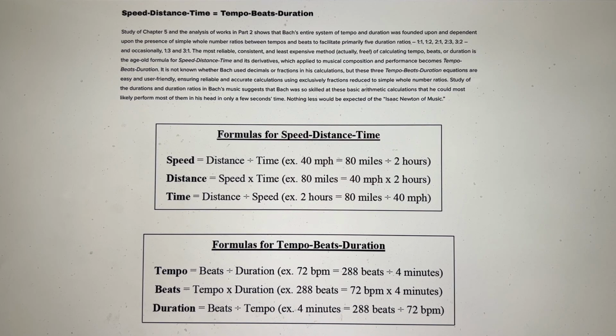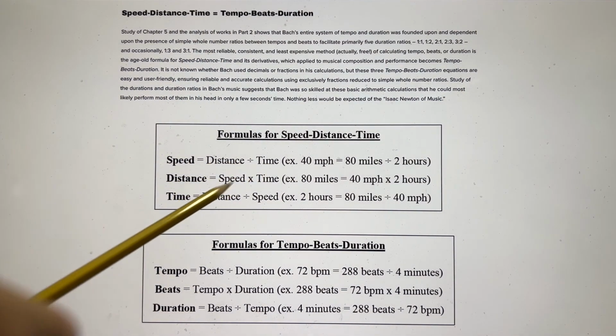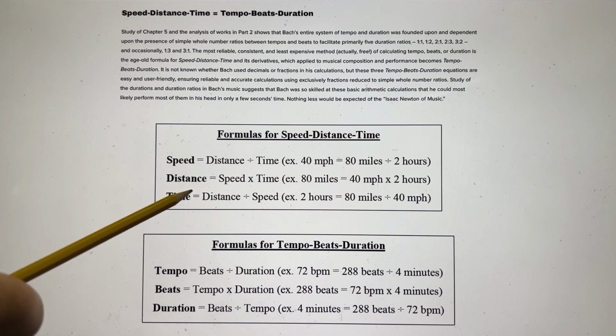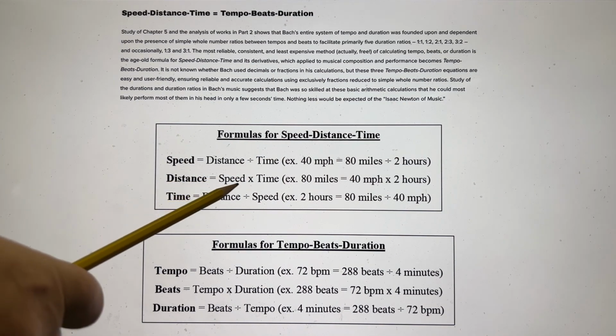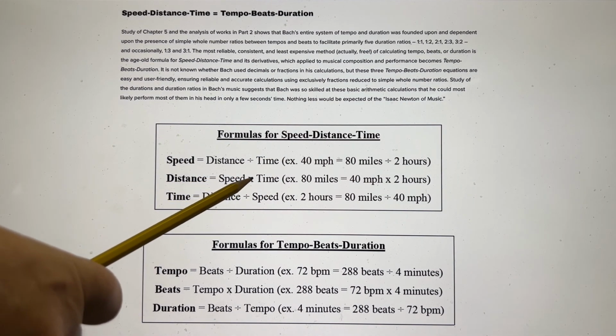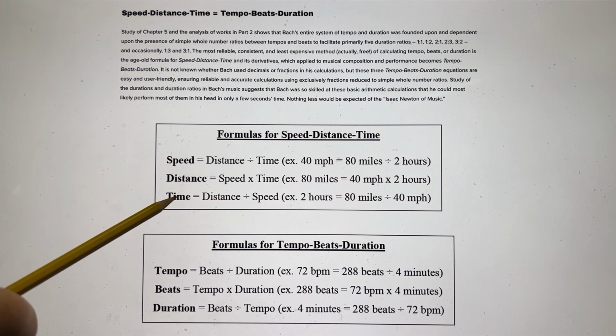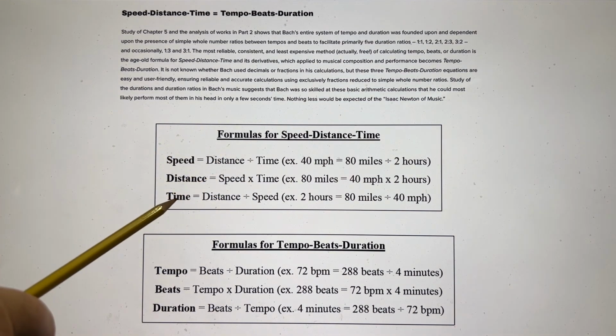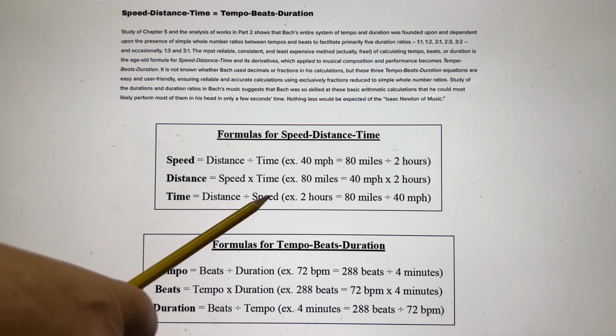So you might recall from high school math the speed, distance, and time formulas here, which are speed equals distance divided by time. From that, we can derive distance equals speed times time, or speed multiplied by time. And then from those, we can figure out that time is distance divided by speed.